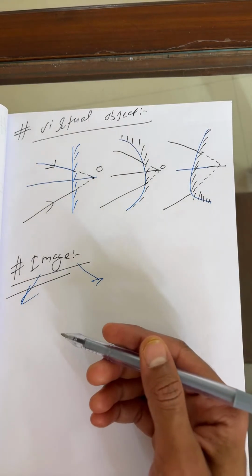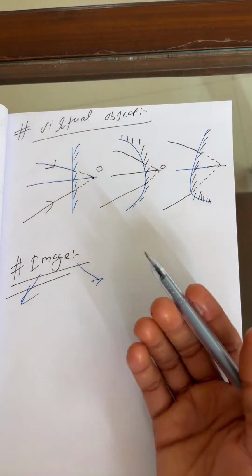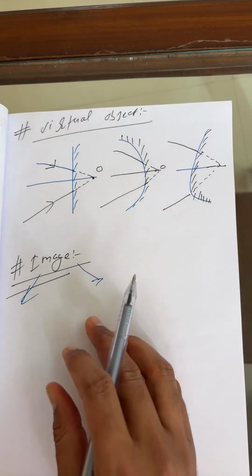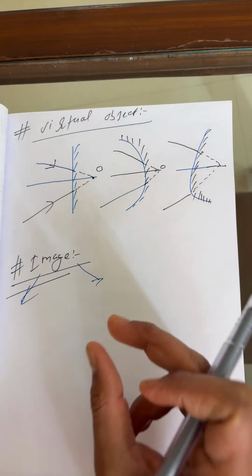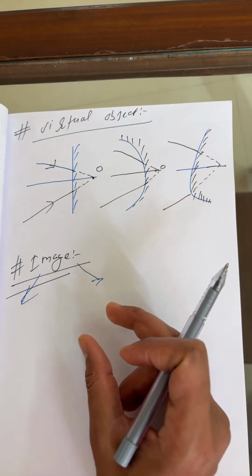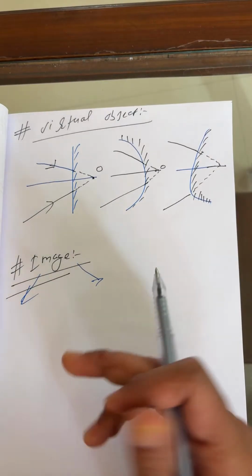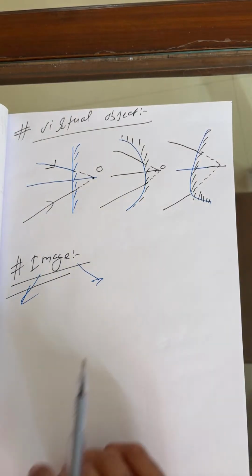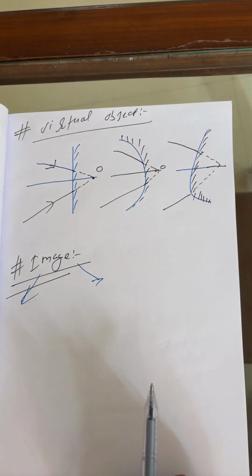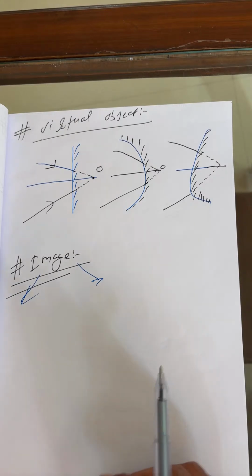The same thing for image, after reflection or refraction of a ray of light, intersect or appear to intersect. So this is what you can say image.